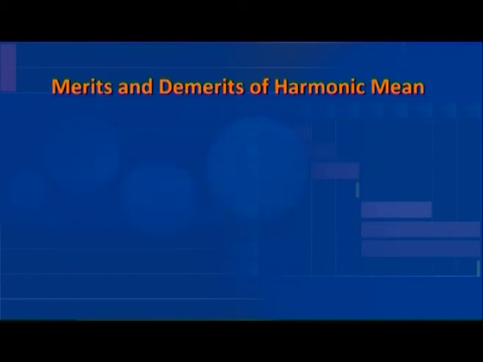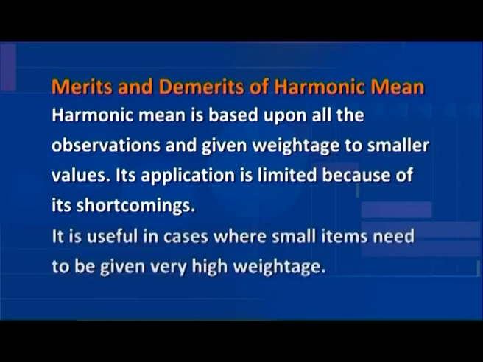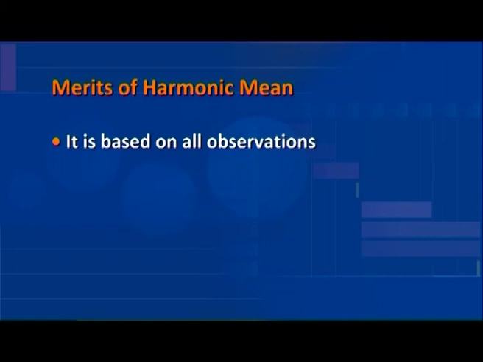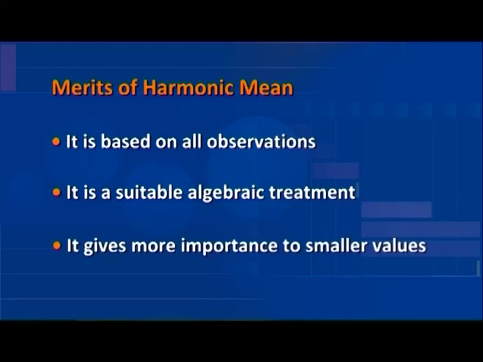Let us list the merits and demerits of harmonic mean. Harmonic mean is based upon all the observations and gives weightage to smaller values. Its application is limited because of its shortcomings. It is useful in cases where small items need to be given very high weightage. Following are the merits of harmonic mean. It is based on all observations. It is a suitable algebraic treatment. It gives more importance to smaller values.